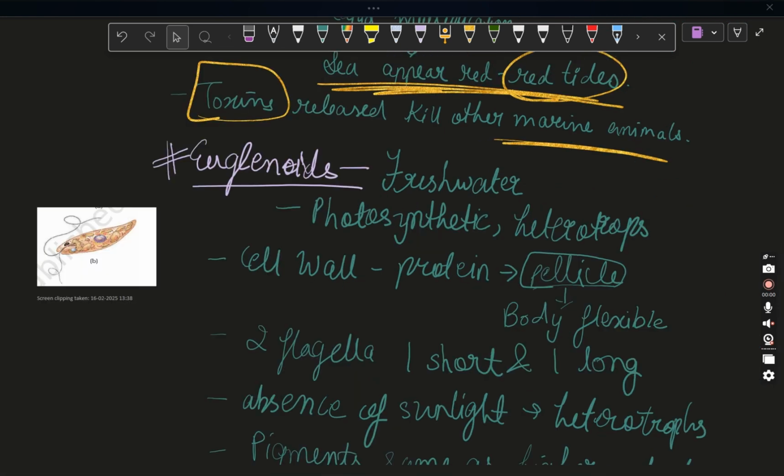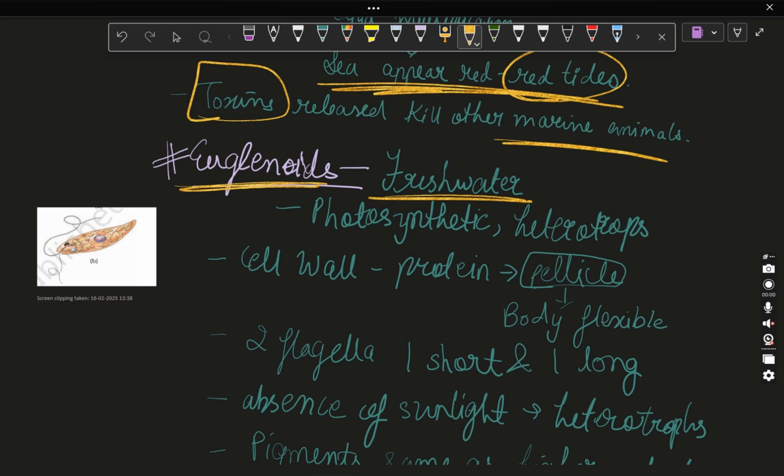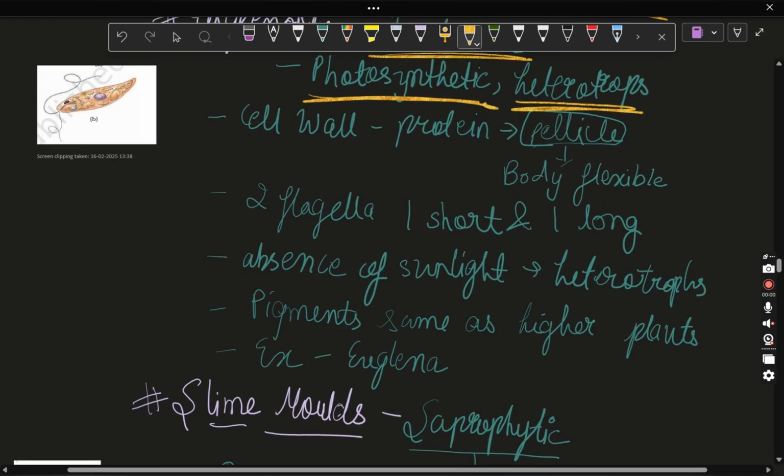Okay. So after discussing chrysophytes and dinoflagellates, let's move to euglenoids. See, euglenoids are found in fresh water. Now, the mode of nutrition they take is a little bit different here. They are photosynthetic, meaning they produce their own food, as well as heterotrophs, meaning they depend on other things also for their requirement of food. We will see why this is there further.